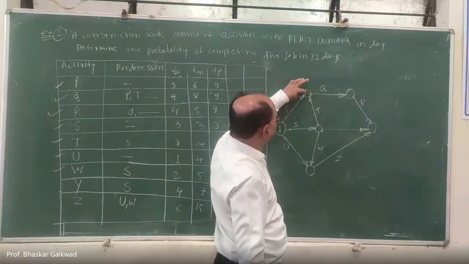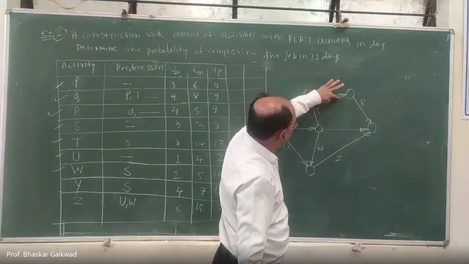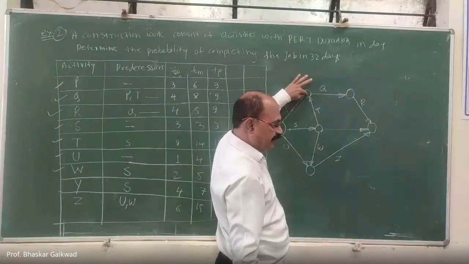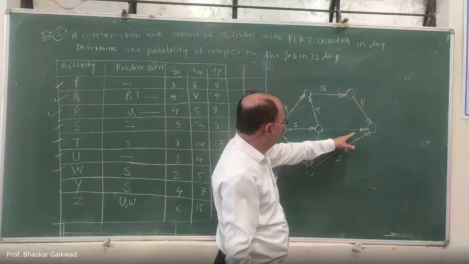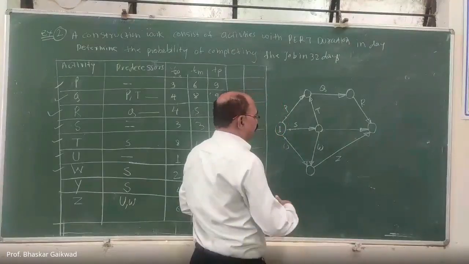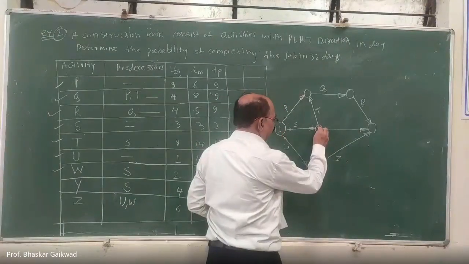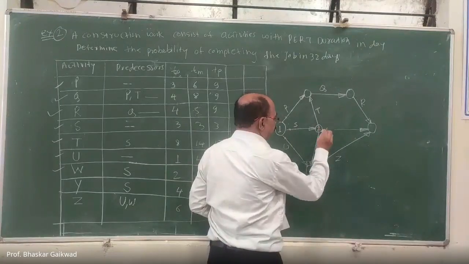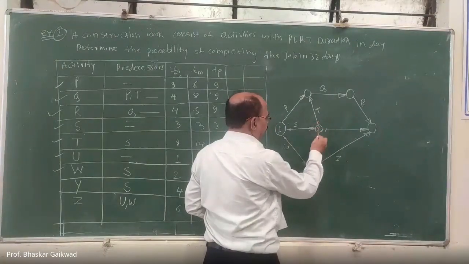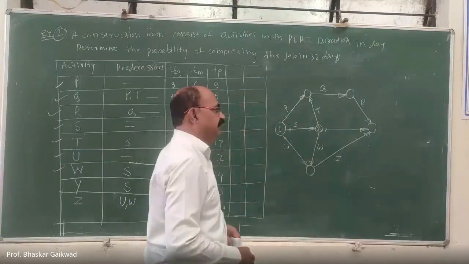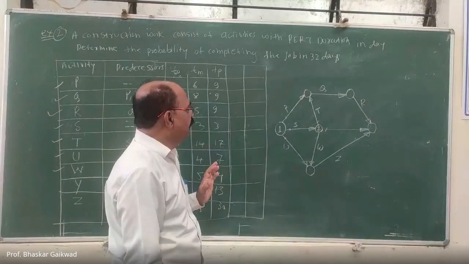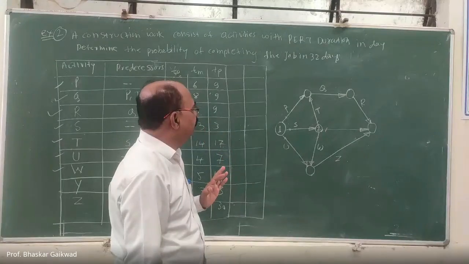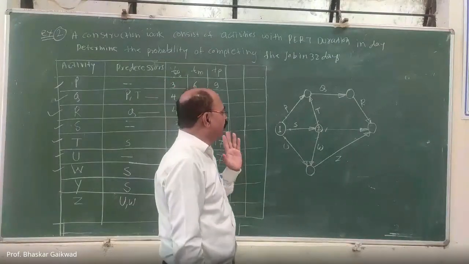For this, outgoing activity and incoming activity is there. For this one, it is already cut, so only outgoing activity is there. That means you can give the number two now, and cancel this activity, this activity, this activity. Correct. For numbering purpose, you have to mark like this. Now two is over. After that, you have to go for three.